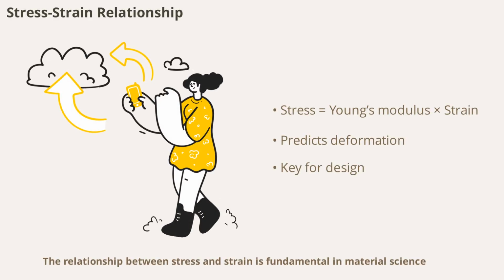The relationship between stress and strain is fundamental in material science. Mathematically, stress equals Young's modulus times strain, as long as the material stays within its elastic limit. This equation allows us to predict how much a material will deform under a given load, making it an essential tool for engineers and designers.